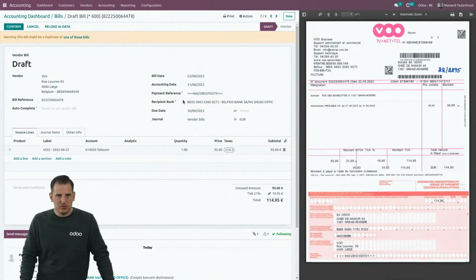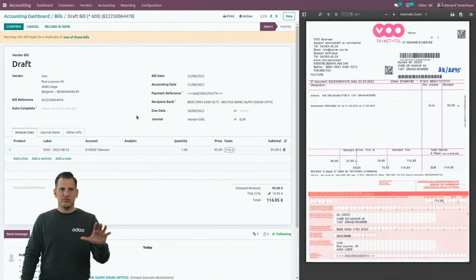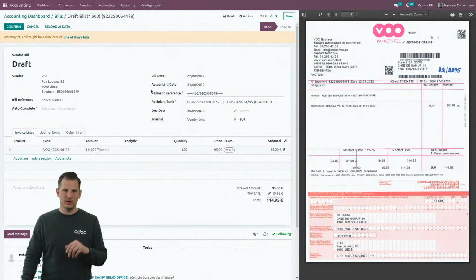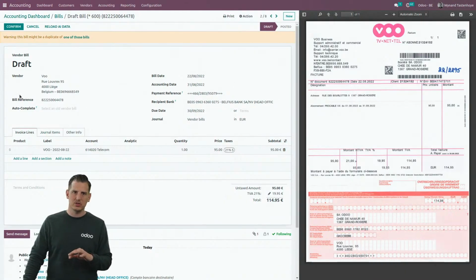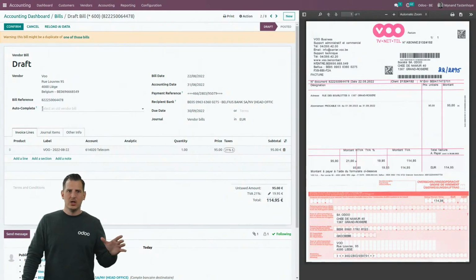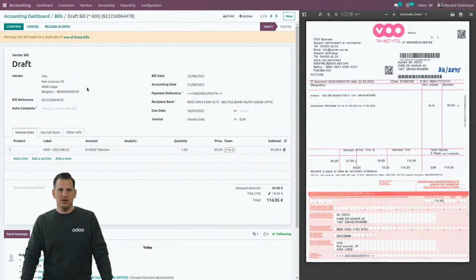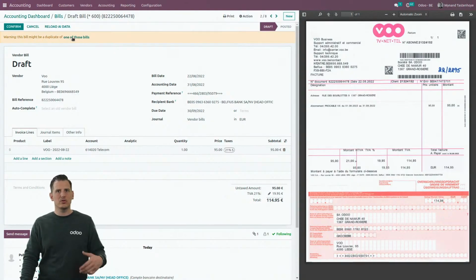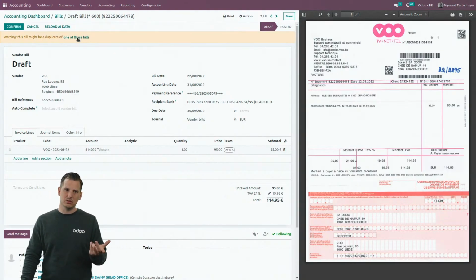Next one is a great example. I'm not going to repeat myself every time over and over. You can imagine that all the necessary information, like I mentioned right before, will be pre-filled by the OCR. But what is specific over here is that we can, of course, capture duplicates. You will see it over here.